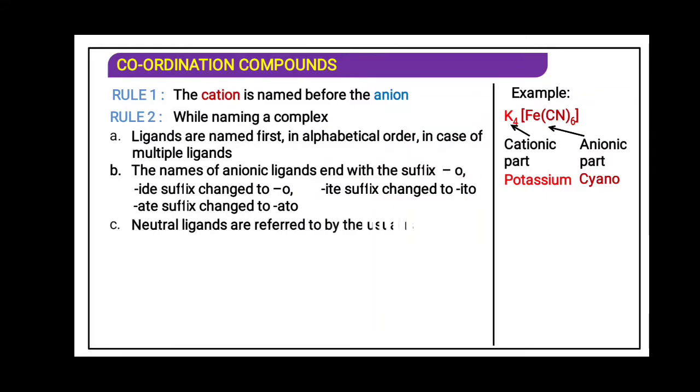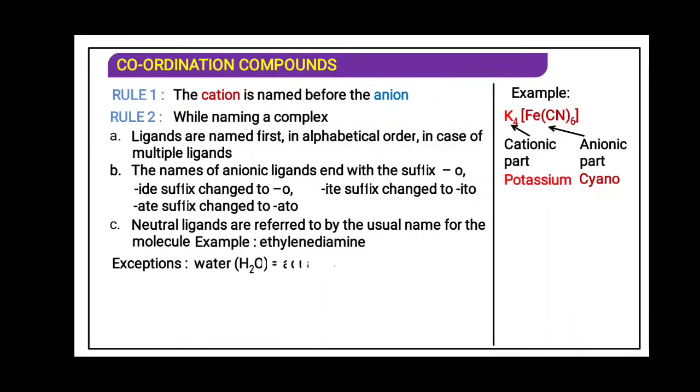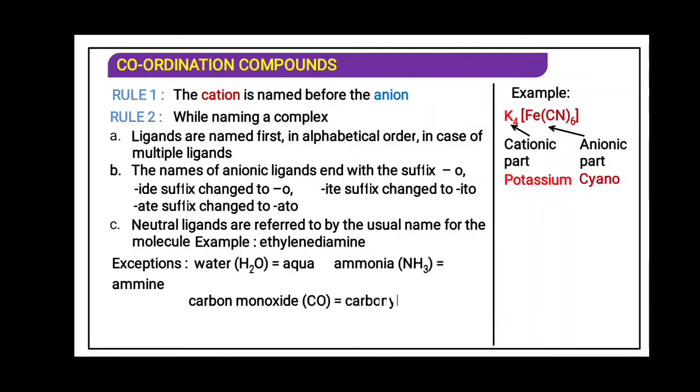Third rule, neutral ligands are referred to by the usual name for the molecule as they are. Example, ethylenediamine will be written as ethylenediamine, but in that, amine M will be 2 times. And there are some exceptions. For example, water is said as aqua, ammonia will be said as ammine, AMMINE. Remember carefully. Carbon monoxide, carbonyl group CO.